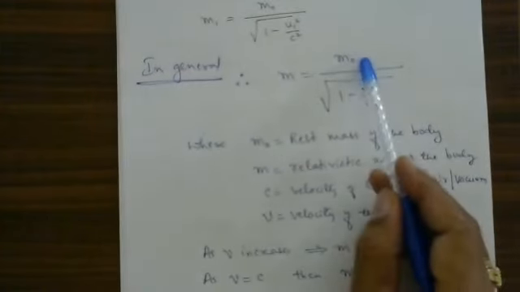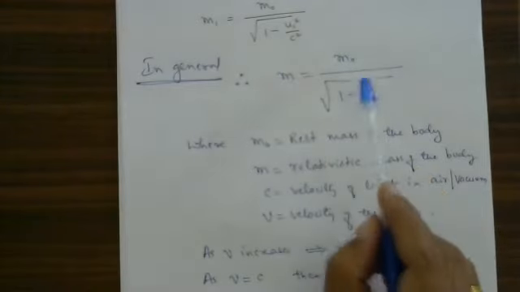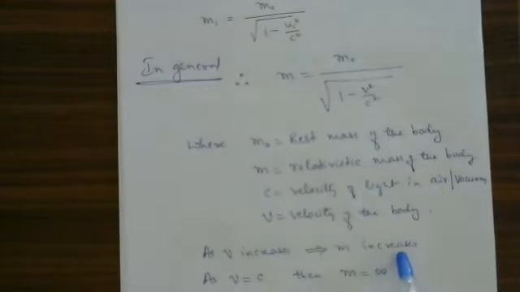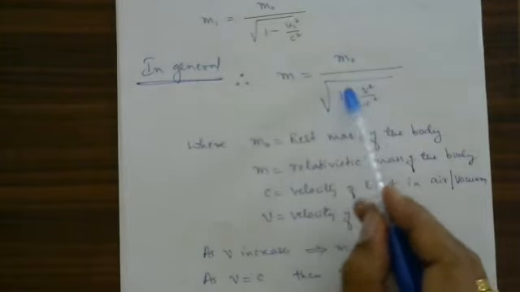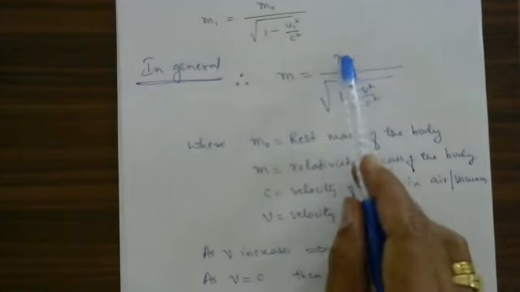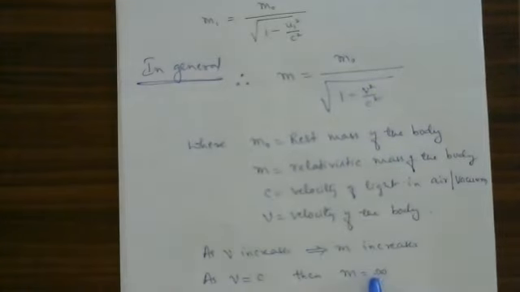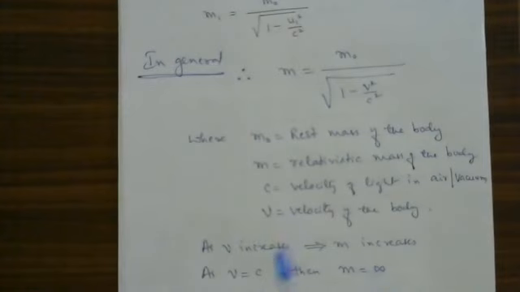As v is more and more, m is also more and more. As v increases, m also increases. As v is equal to c, these two get cancelled here, 1 minus 1 is equal to 0. M naught divided by 0 means infinity. M is equal to infinity. So imagine, if a body is moving with the velocity of light, then the body mass turns out to be infinite mass.